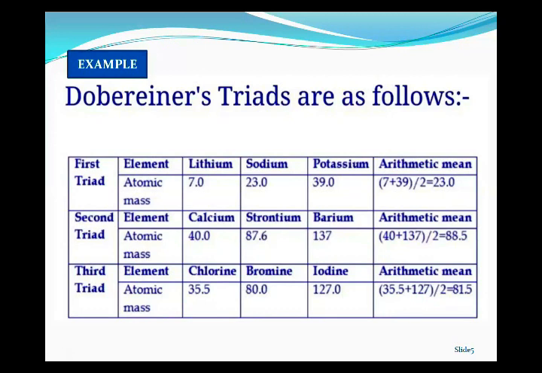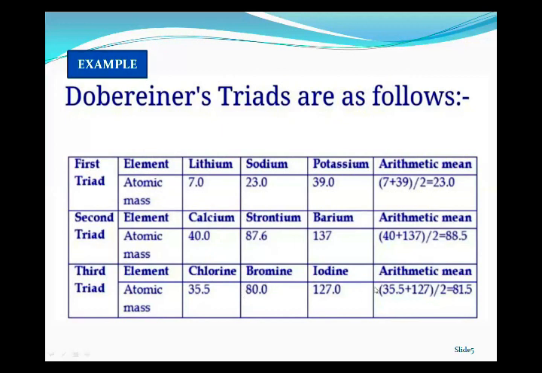Is it clear? Now the third triad is the elements chlorine, bromine, and iodine. Chlorine, bromine, and iodine are also arranged by increasing atomic masses. The atomic mass of chlorine is 35.5, bromine has atomic mass 80, and iodine has atomic mass 127. So the central atom of this triad is bromine, having atomic mass 80.